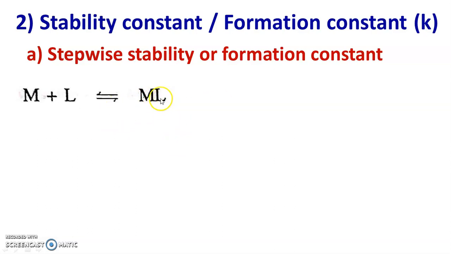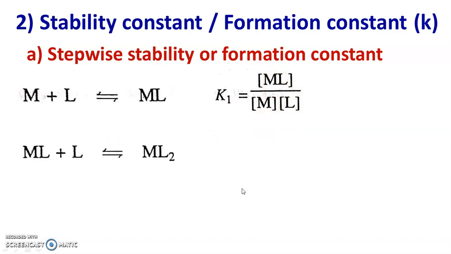There is a creation of metal ligand bond. Still there is not formation of the final metal complex, and only there is a formation of one bond between metal and ligand. Now for this step the formation constant K1 is equal to concentration of ML upon concentration of M into concentration of L. That is, formation constant is the ratio of concentration of products to the concentration of reactants.